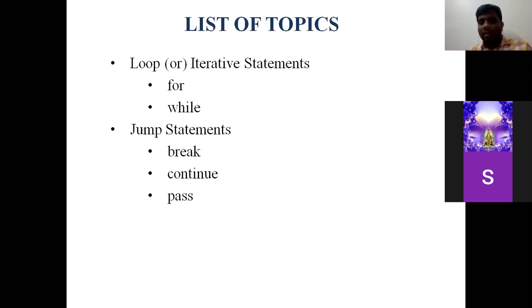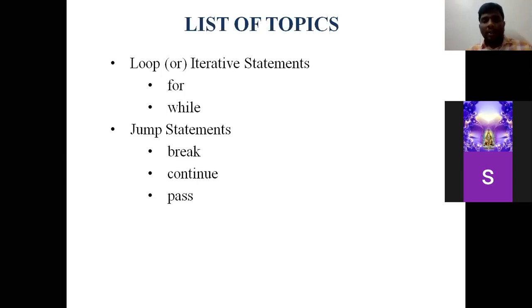Along with these 8 keywords, in the starting class we discussed that 3 keywords have a speciality. What is the speciality? True, False, and None are the 3 keywords where the first letter starts with an uppercase letter. So 8 plus 3, 11 keywords. Among 33 keywords, we are now very familiar with 11 keywords.